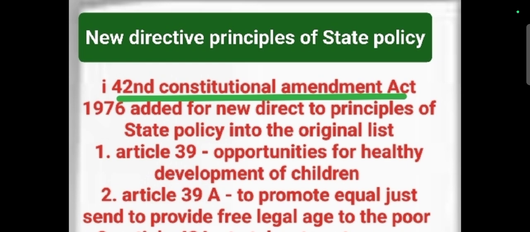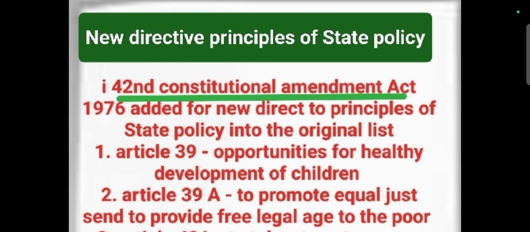Actually, we already know some four directive principles were added through the 42nd Constitutional Amendment Act 1976. The 42nd Constitutional Amendment Act is also known as the mini constitution, and it is very controversial also. It added four new DPSPs into the original list. Especially, it was added by the Indira Gandhi government during the emergency period. This amendment is considered one of the most controversial in Indian history.